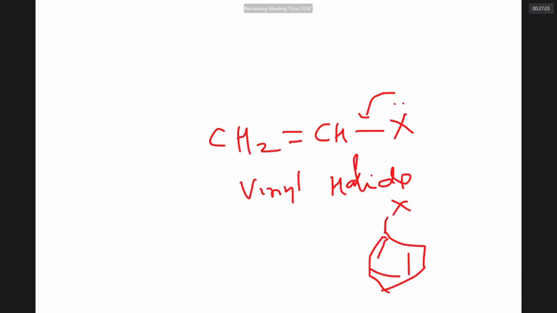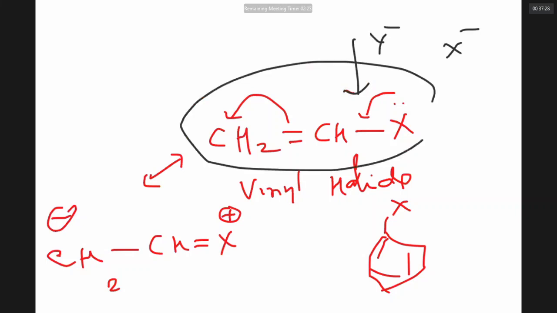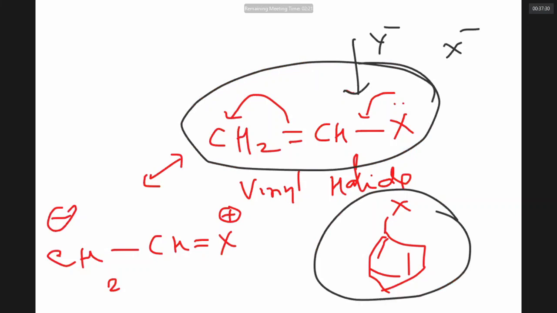Due to resonance, the C-X bond gets a double bond nature. You can see here, the pi electrons are taken by this, it got minus charge. Now it got a double bond to X. Due to this resonance, the C-X bond is difficult to break. It can't break easily. So you can't replace X minus with Y minus. It means vinyl chloride, chlorobenzene never prefer SN reactions.